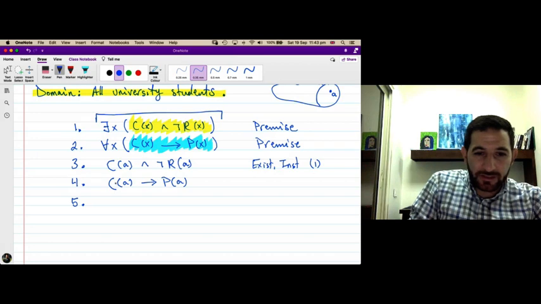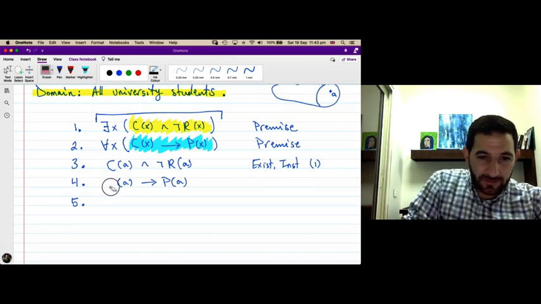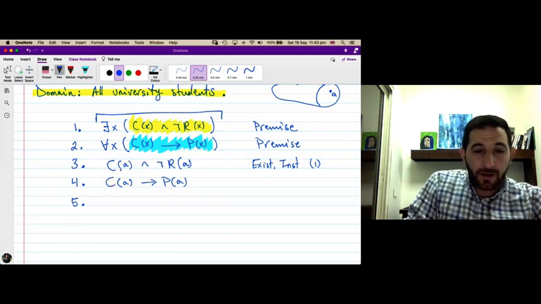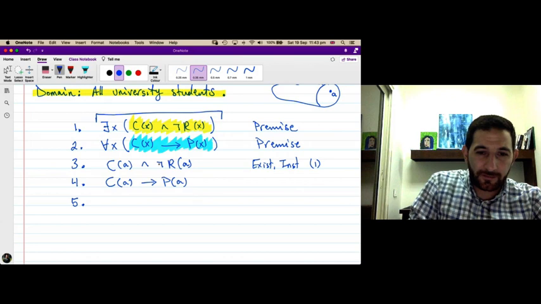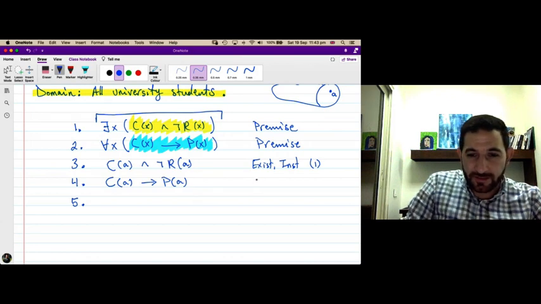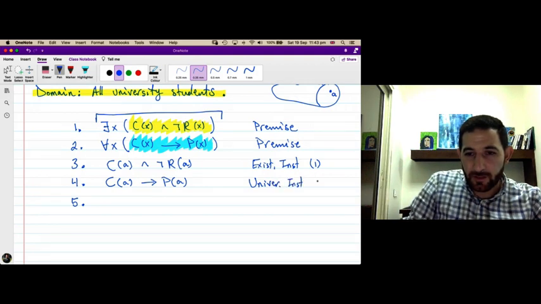Look, I have a conditional statement with this hypothesis, C of A. Can I get it from here? Sorry, this is a universal instantiation applied to 2.